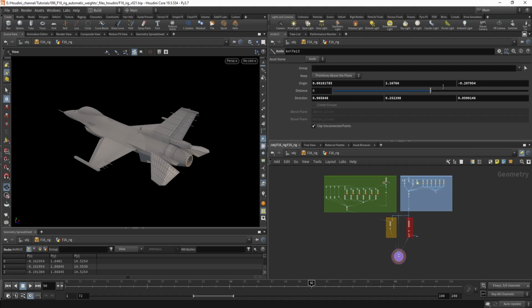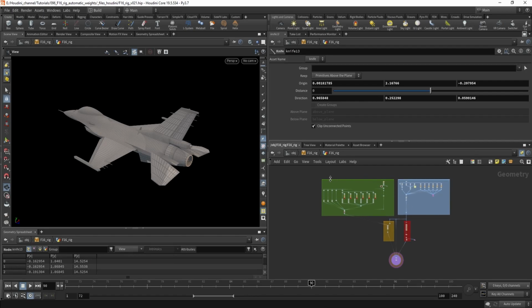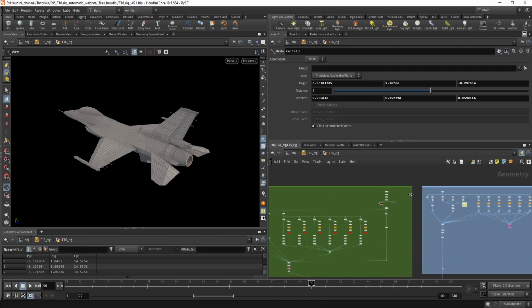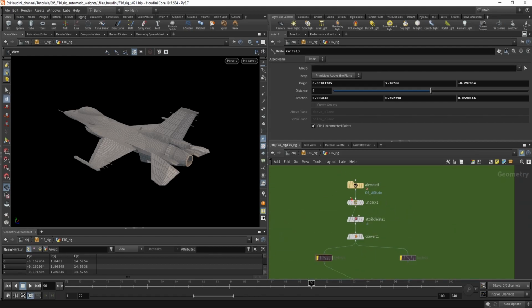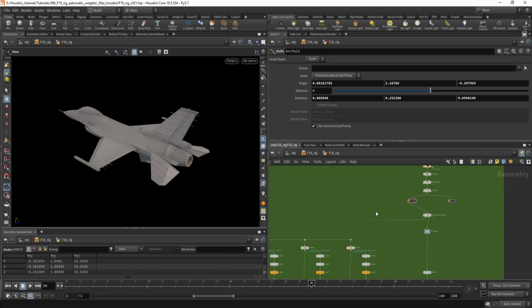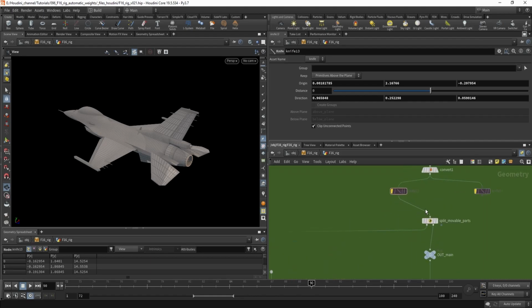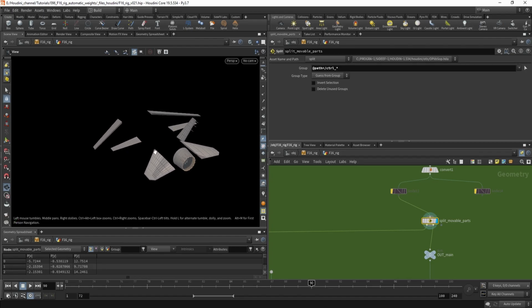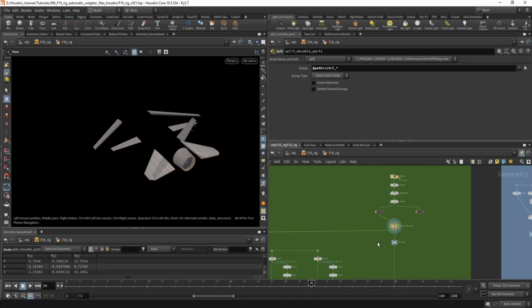Okay, so since the last part, I updated the rig a little bit, but the principle stays the same. We have the geometry setup, the skeleton setup, constraints, and the skinning, and finally the deformation. So let me show you what changed in the geometry setup. We're starting again with the alembic, unpacking it, and now again splitting it by parts. This will be the movable parts.